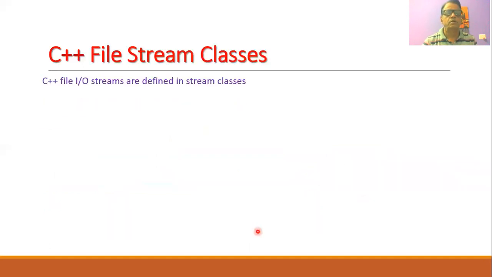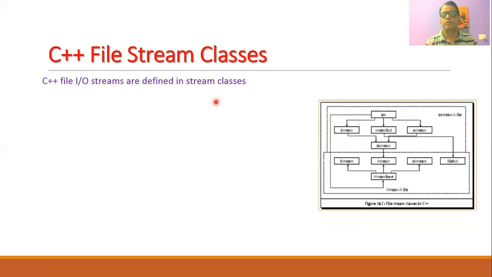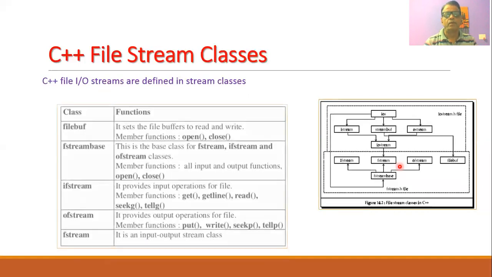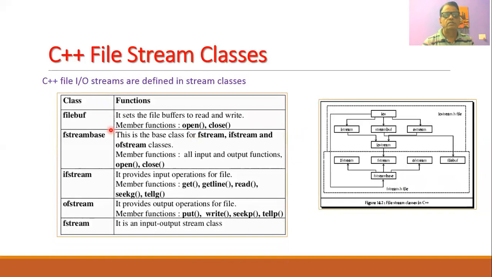In C++, there are different stream classes, and these stream classes are used to perform the file input output operations. As shown in this diagram, ios is the base class, and from this base class, the fstreambase class is derived, where f stands for file, so it is a file stream base class. From this base class, we have the input file stream ifstream, the file stream fstream, and the output file stream ofstream.